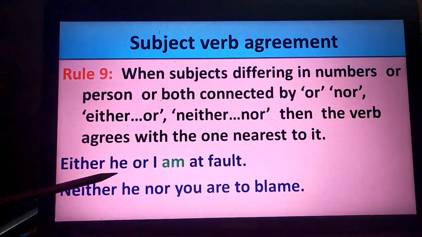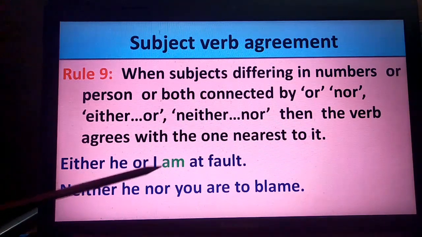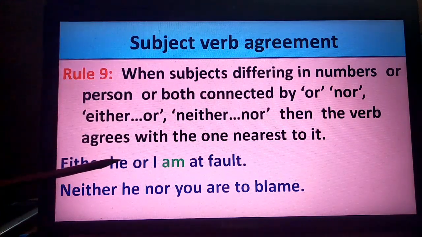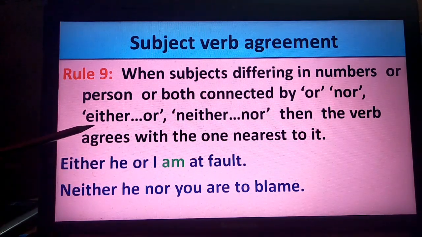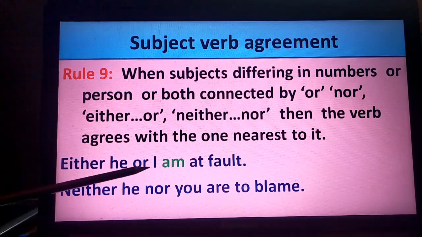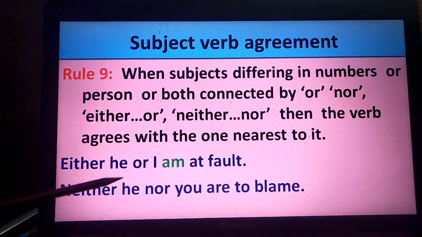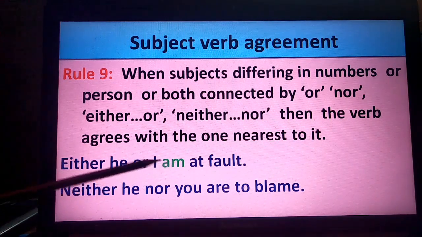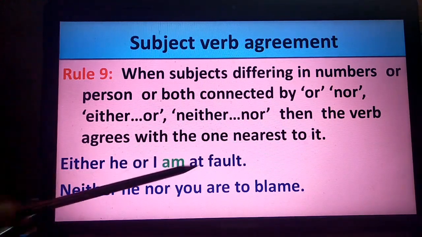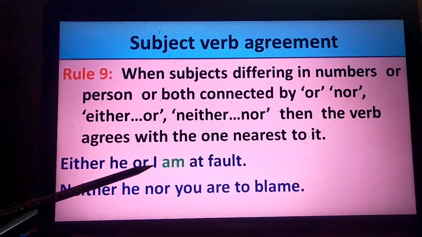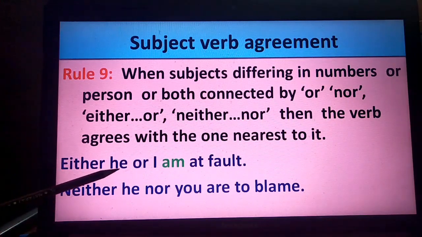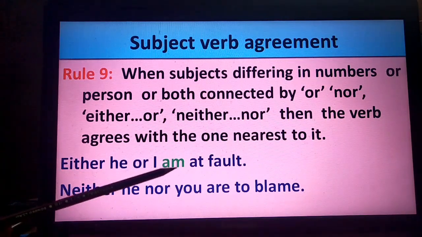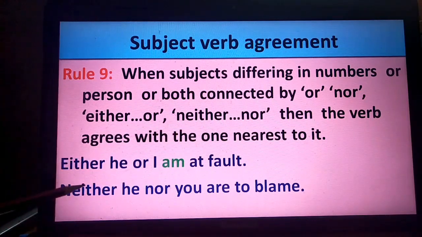So here he and I are differing in numbers. This is the third person, this is the first person, and they are connected by either or. Then the verb has to agree with the one nearest to it, which is am. So either he or I am at fault.